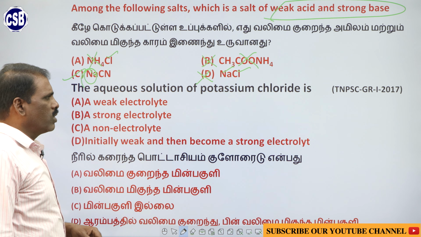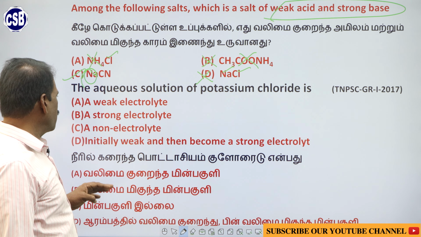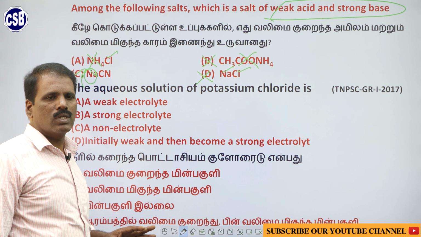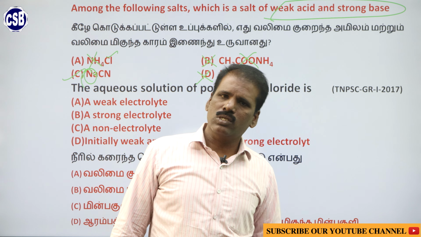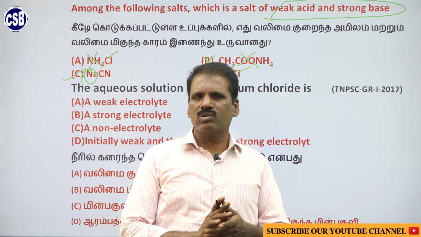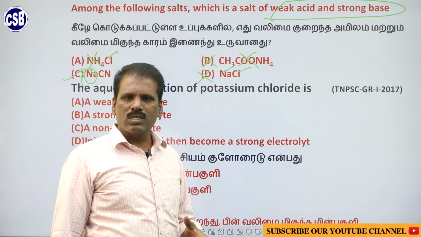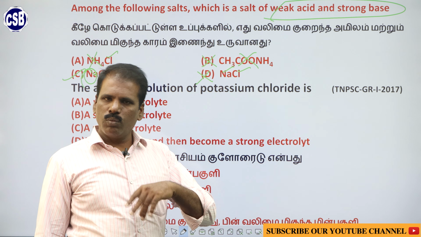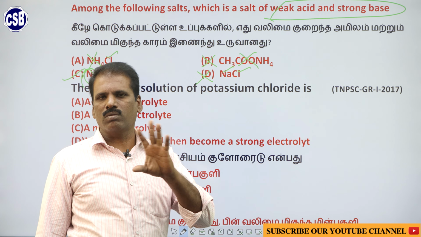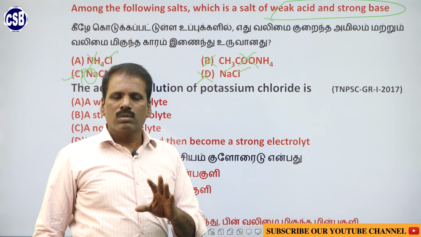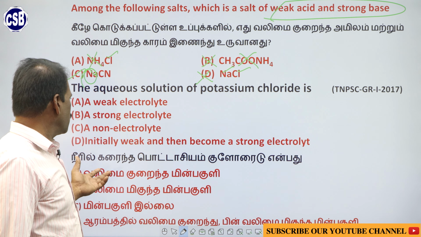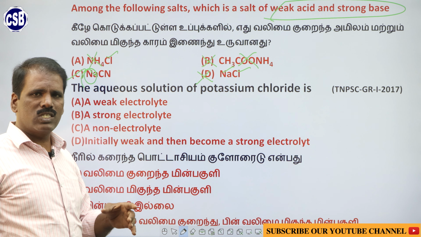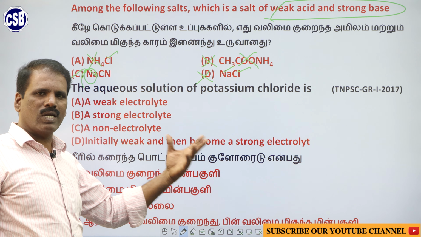The aqueous solution of potassium chloride is a weak electrolyte, a strong electrolyte, a non-electrolyte, or initially weak and then becomes strong. As we already said, a strong electrolyte is a substance that will completely dissociate in water. In a strong electrolyte, either the acid part or the base part, or both, should be derived from a strong part. So either of the parts, acid or base, is strong, then the electrolyte will be strong. If both the acid part as well as the base part are strong, then the electrolyte will be strong.